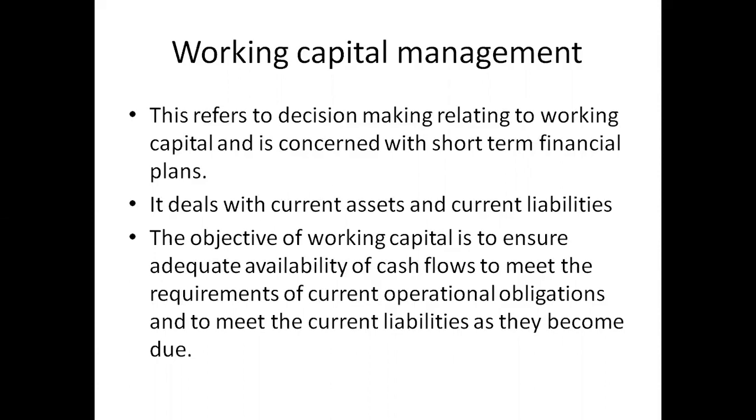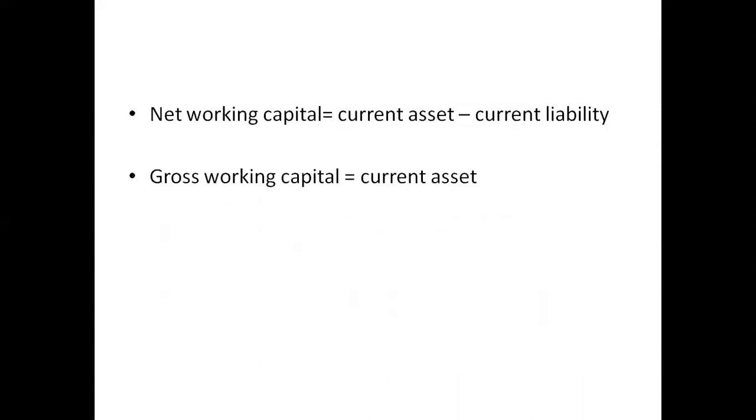The basic objective of working capital is to ensure adequate availability of cash flows to meet the requirements of current operational obligations. Whatever payments I have to do daily, if I am able to meet those, I'm doing working capital management. And also to meet any current liability payment if they are due. So if anything like the creditors or bills payable are due, I have to make payments promptly. To do this, I need circulating cash, which we call working capital. And if we are able to make payments as well as do our operational activities smoothly, that means we are managing our working capital in a proper manner.